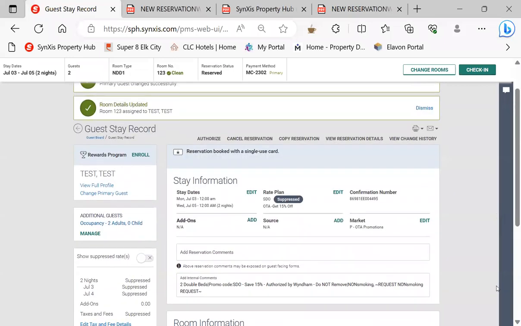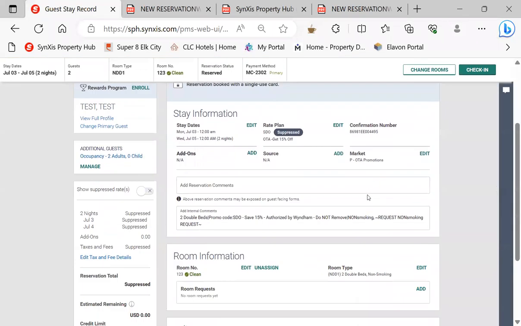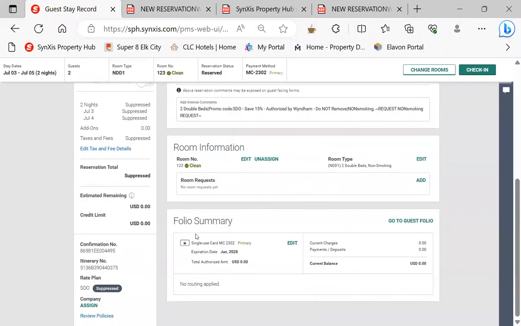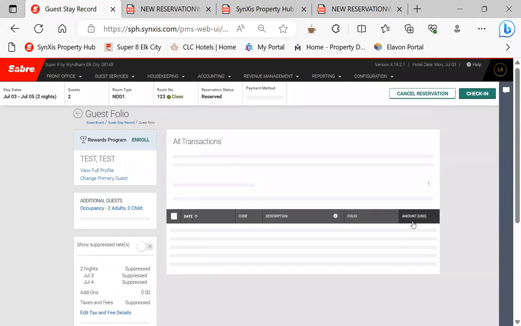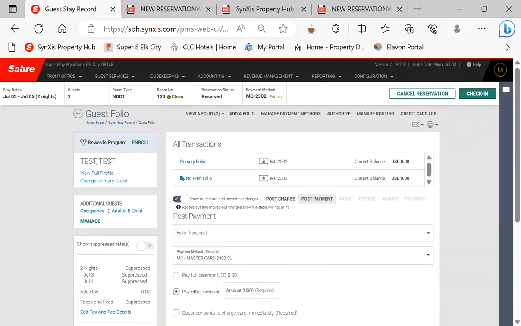We're going to take the payment just like we would if it was a walk-in or an existing reservation with the customer card. To take the payment, we go to Folio. Go down here to Folio, go to guest Folio, go to post payment. And the only card right now on this account is the single use card from Expedia.